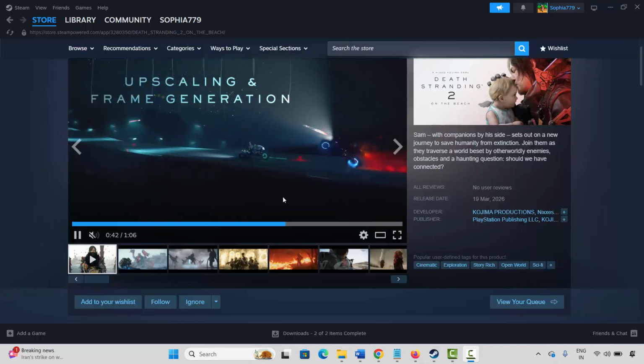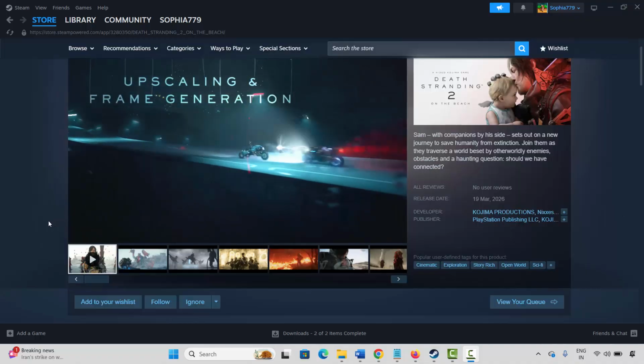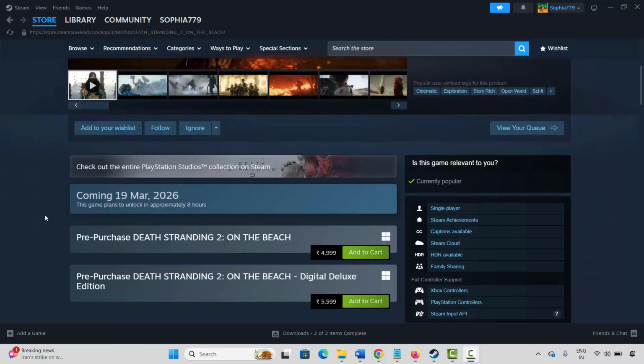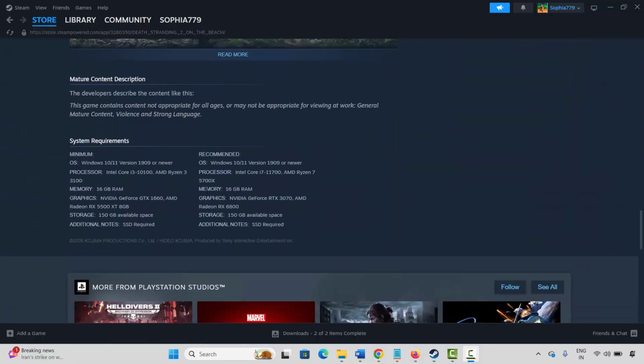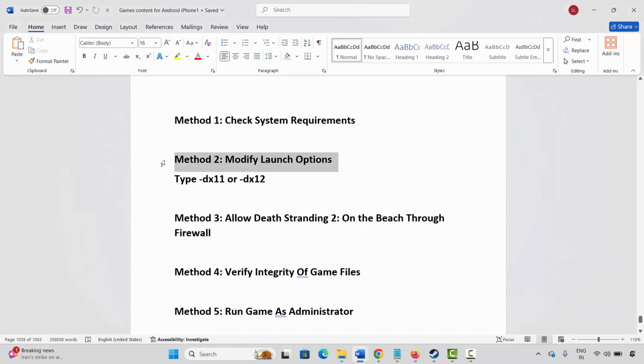So the very first method is to check system requirements of the game. After searching for the game on Steam, go below and here you will find the system requirements to play the game. Here are the required specs. Make sure your PC has the same, and after that try to launch the game and then check. If not, next method is to modify launch option.